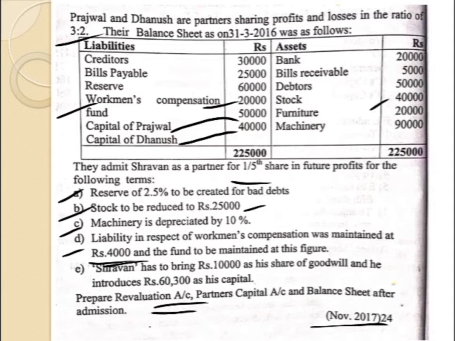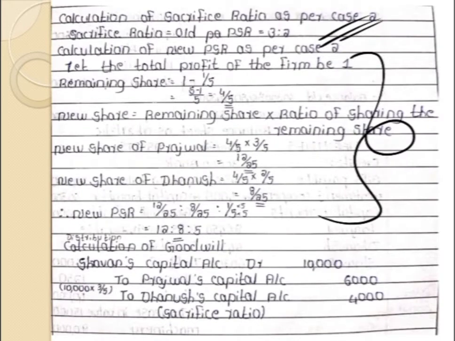Then Shravan has to bring 10,000 for goodwill and 60,300 for capital. This is again an adjustment relating to the capital account. So only these are the three adjustments which we have to show in the revaluation account. Let us see how to prepare the revaluation account.